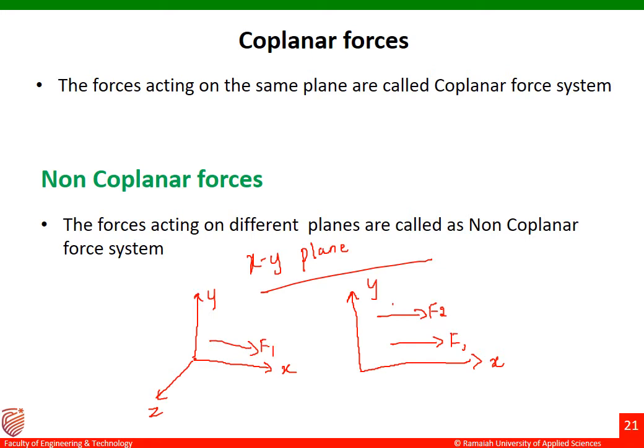This is my force F1 which is between the XY plane, and there is one more force, F2, between the XZ plane. Such types of forces are called non-coplanar forces.